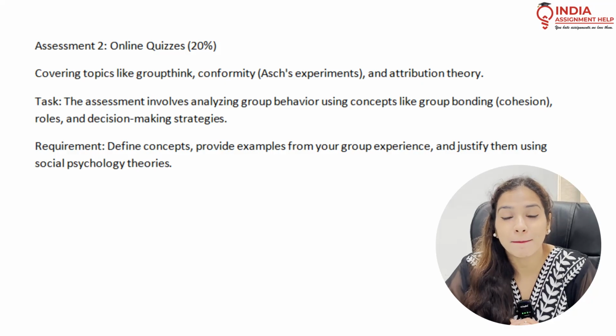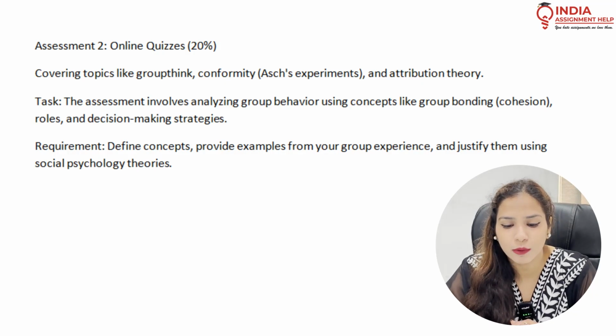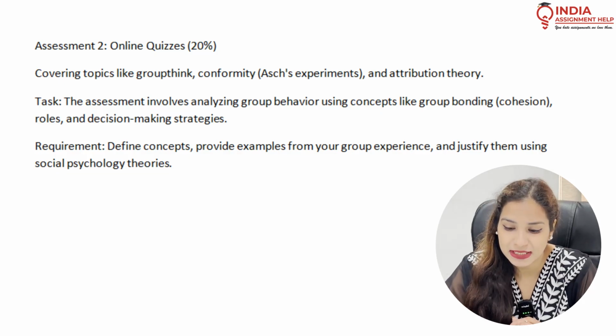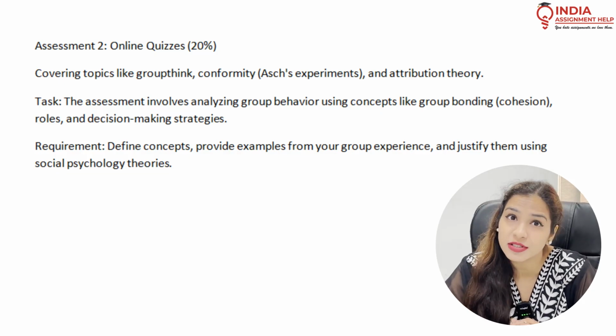The assessment will involve analyzing group behavior using concepts like group bonding, roles, and decision making strategies. The quiz question types are such that you might have to apply these theories to group behavior. You'll be given examples from your group experience and you'll have to justify them using social psychology theories.